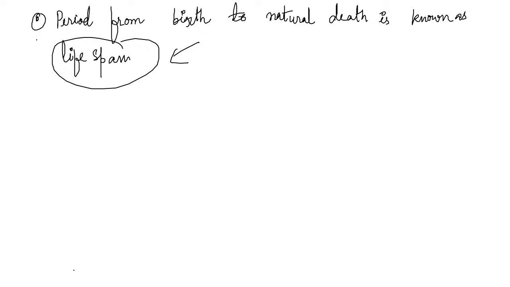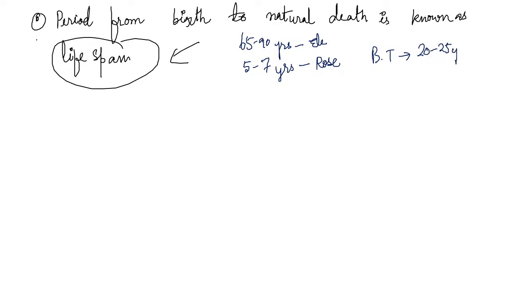Now, different organisms have different lifespans. Like the elephant, for example, can live up to 65 to 90 years. Whereas a rose plant, I'm telling, not a flower, can live 5 to 7 years. You can cultivate a single rose plant, which can live up to 5 to 7 years. Then a banana tree can live almost 20 to 25 years. The banana tree is so lively, it can live from 20 to 25 years.